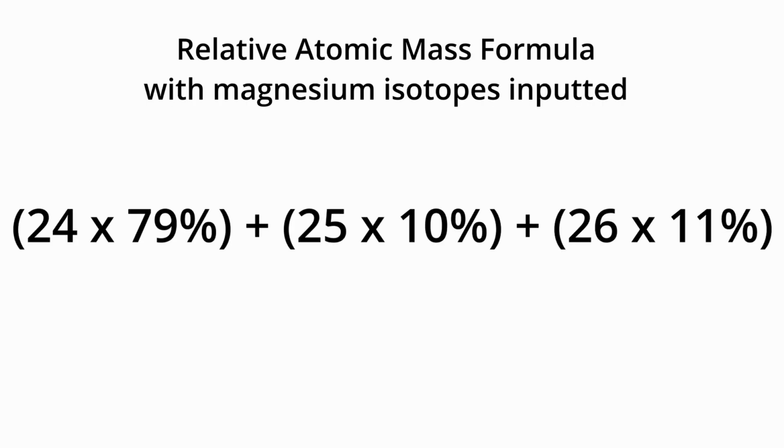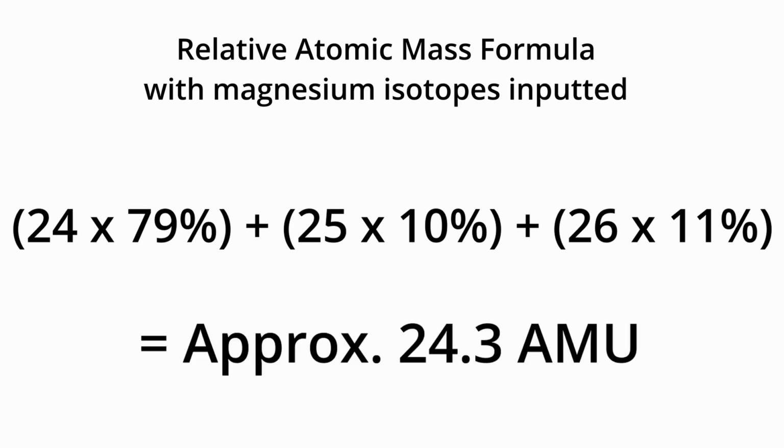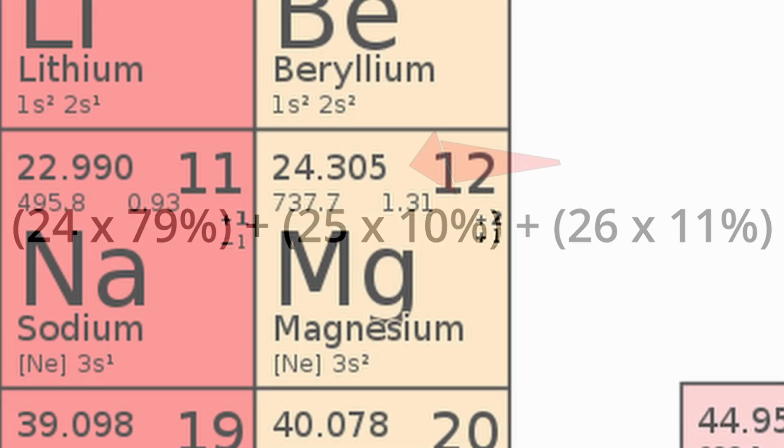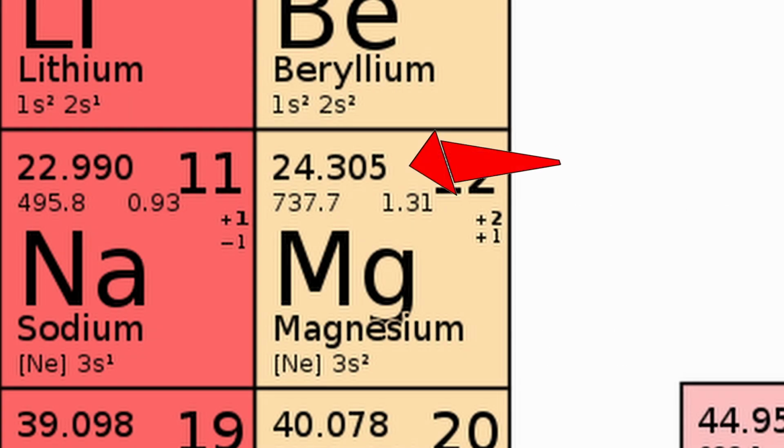We use the averaging equation, 24 times 0.79 or 79%, plus 25 times 0.1 or 10%, plus 26 times 0.11 or 11%. This average is equal to approximately 24.3, which is the number you would see on a periodic table under magnesium for the mass number. That is the mass in grams of a mole of this element.